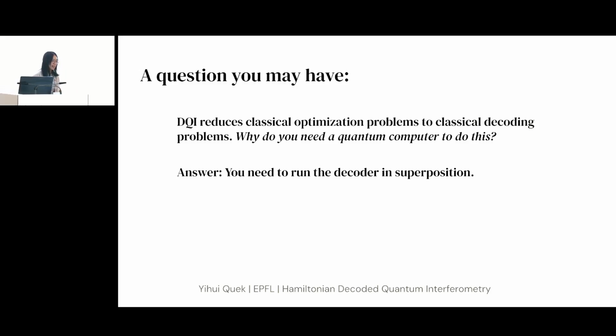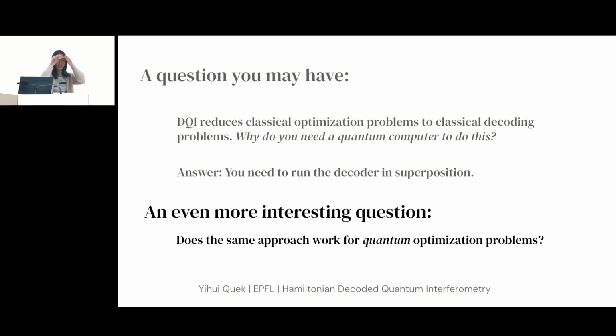So a question you might have is, DQI reduces classical optimization problems to classical decoding problems. So why would you need a quantum computer to do this? And the answer is that the place you use the quantum computer is that you actually have to run the decoder in superposition, and you can't do that without a quantum computer. So then this leads to an even better question, which is, does the same approach work for quantum optimization problems? And this is where I finally begin to talk about my own work.